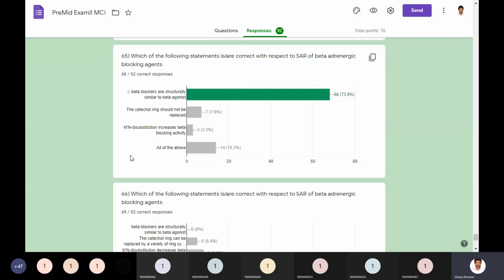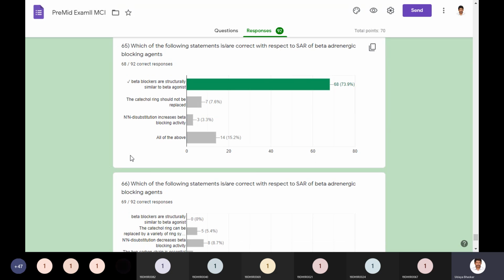Coming to structure activity relationships, beta blockers are structurally similar to beta agonists. Depending on the modifications, they will act either as agonist or antagonist. The catechol ring can be replaced easily. And N,N-disubstitution increases beta blocking activity.